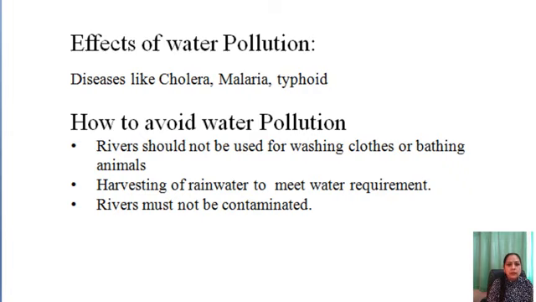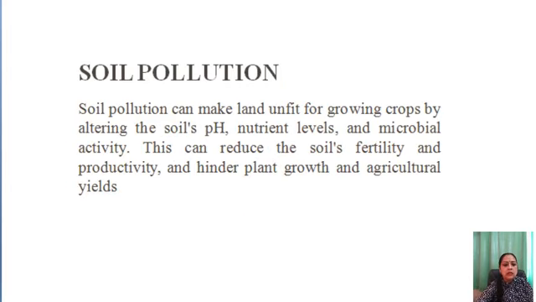The points are: rivers should not be used for washing clothes or bathing animals, and rainwater should be harvested to meet water requirements. Rivers must not be contaminated. And the last one, we will discuss soil pollution.